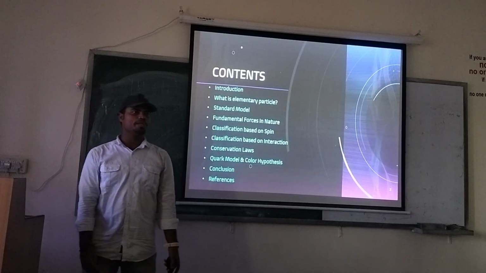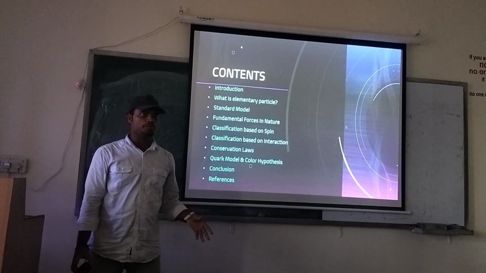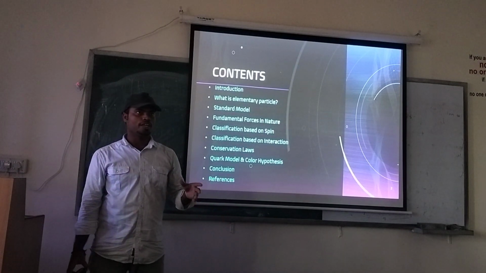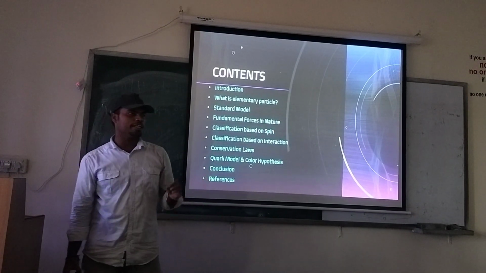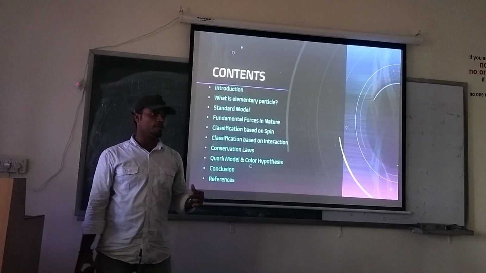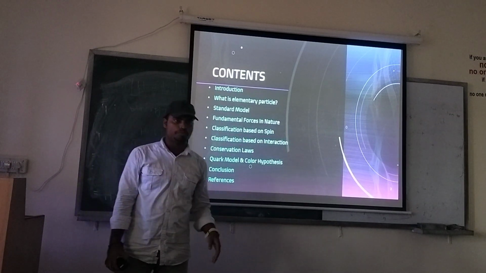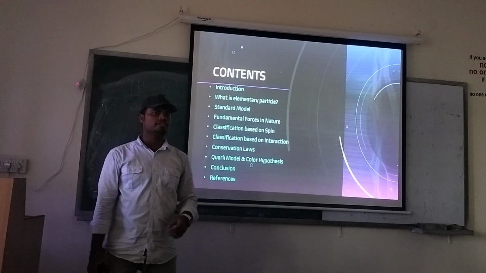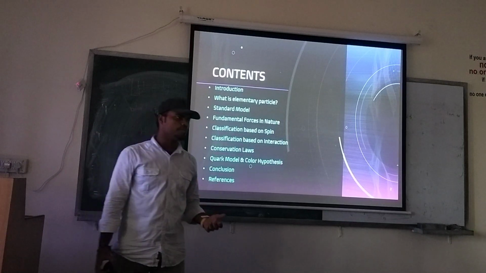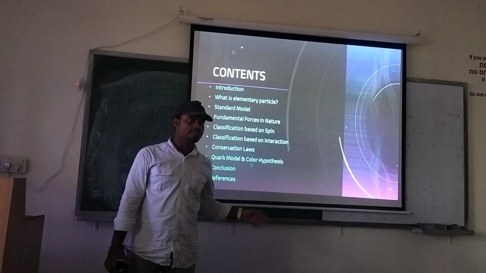Since the 1890s, it was believed that the atom is the fundamental particle which cannot be broken down. But after Rutherford's experiment, it was concluded that the atom consists of a centrally heavy nucleus and the electrons revolving around it. Then the proton and neutron were discovered, and we got a basic idea of atomic structure. After that, scientists thought about whether there is any fundamental particle that the proton and neutron consist of. This led to a new branch of physics called particle physics.